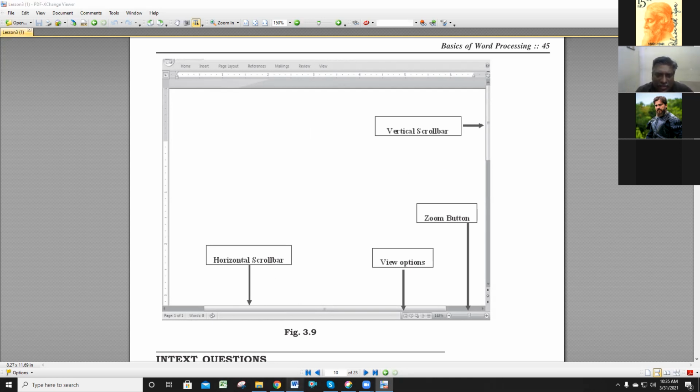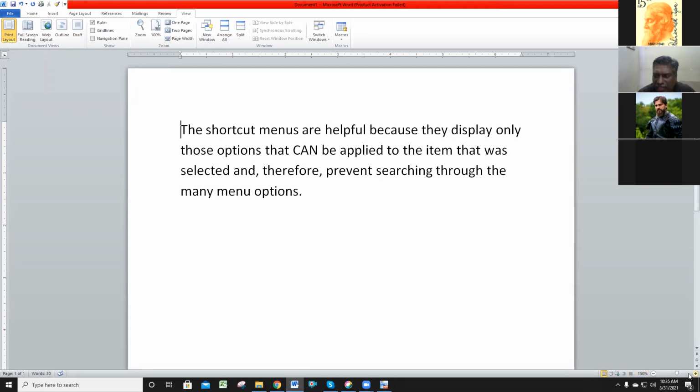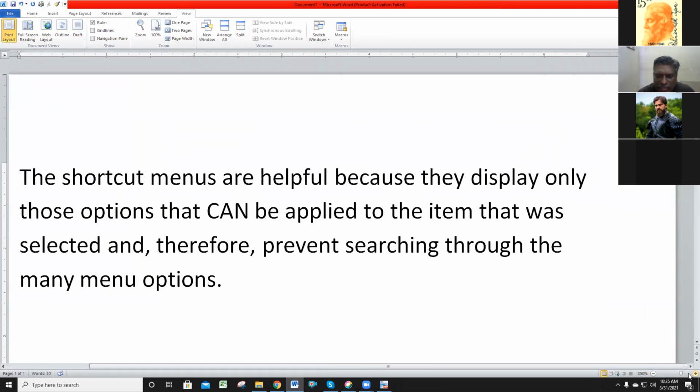The horizontal scroll bar we can't see sometimes. Why is it not seen? When the page is fitted, it does not change. When the page is out of fit, the horizontal scroll bar will expand. For example, the percentage is now 146. I will increase it out of fit, to 250 percent, and the horizontal scroll bar will display.